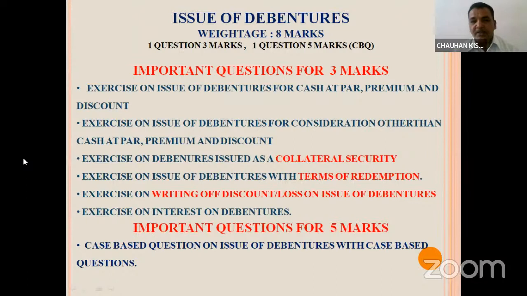They can also ask you exercise on writing off discount or loss on issue of debentures and interest on debentures. So these are the important topics. You have to prepare the journal entries. You have to learn by heart the entries, because in 3 marks, these are the likely possibilities.